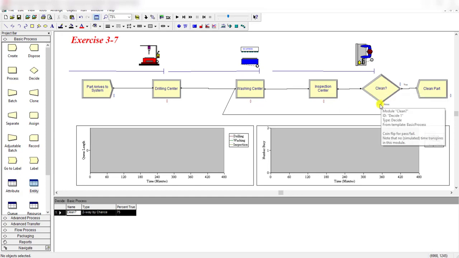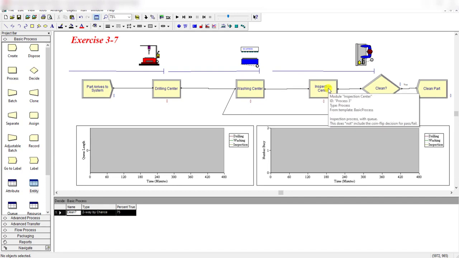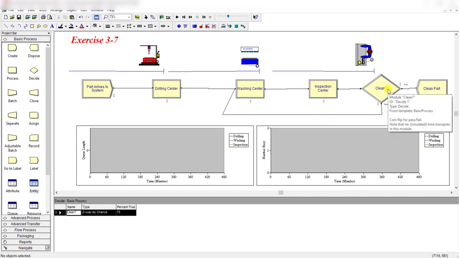So in this case, the parts that are not properly cleaned are now sent back to the washing center again, and after re-washing, again re-inspection and then cleaning, the decision about this process is whether the parts are clean or not. If they are clean, then dispose or leave the system, else move back to the washing center.